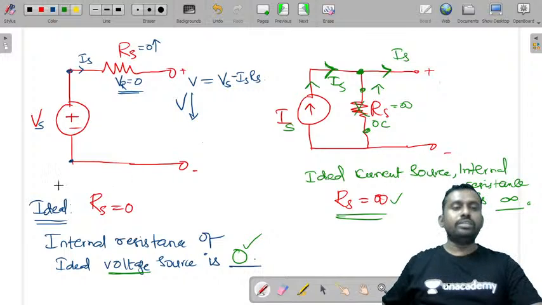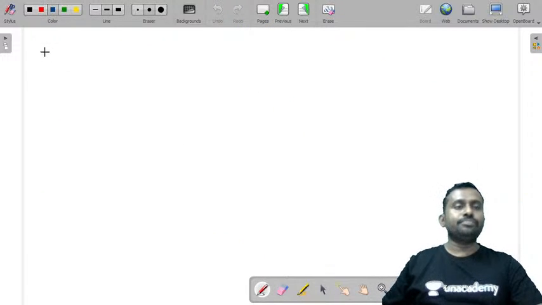I hope you got the difference between these two. Let me conclude this point. What is the conclusion that we got from this?